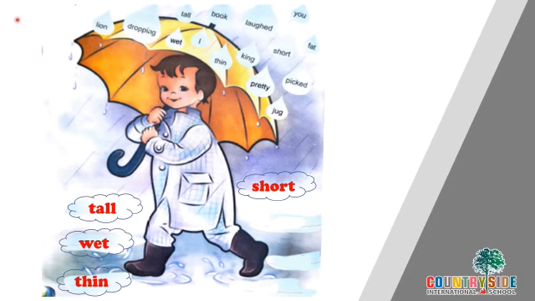Short is an adjective. Pretty is an adjective and fat is an adjective. Others are pronouns. You is a pronoun. I is a pronoun if you remember. Lion is a noun. Some are action words given. Some are nouns given. Everything is jumbled up. So we just had to find out the adjectives and write them down in the puddles here.